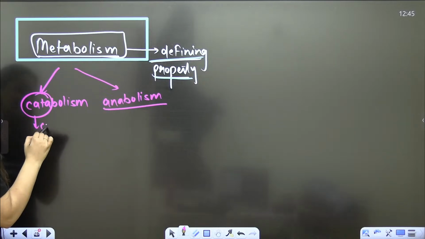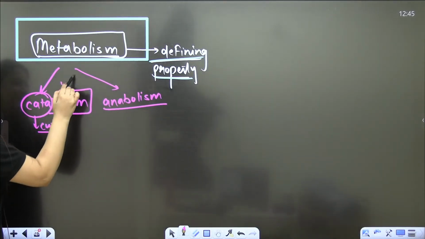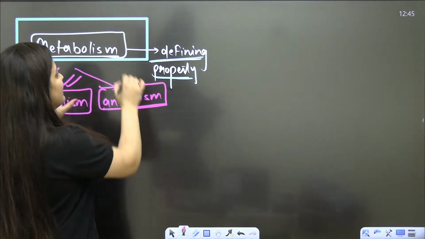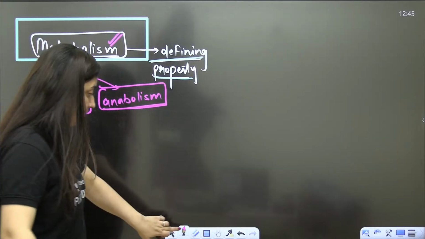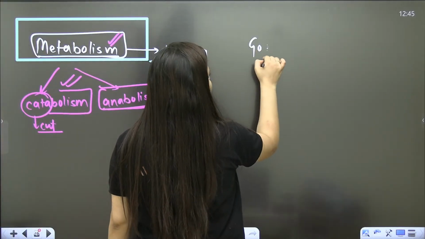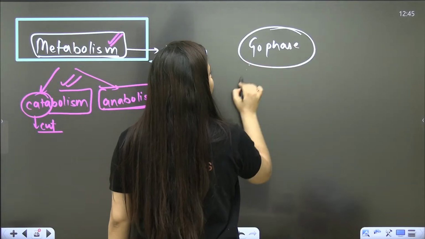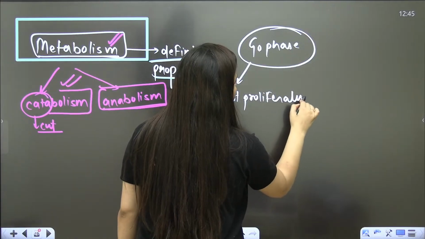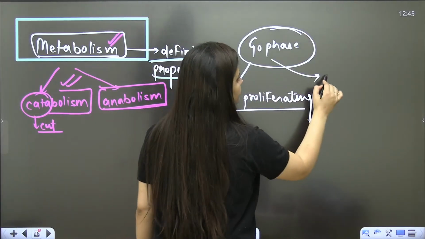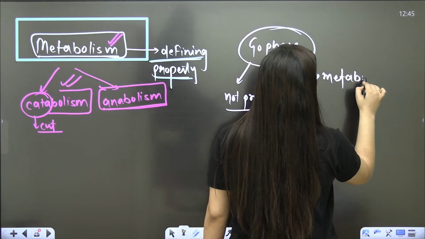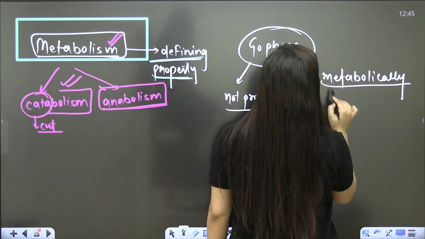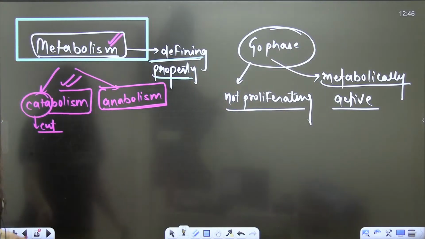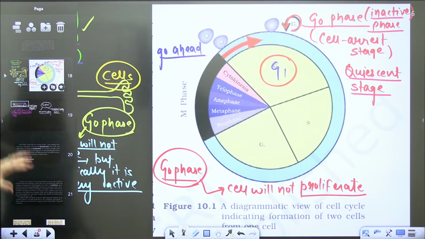Kata means cut, means breakdown. So catabolism means the reactions in which breakdown occurs, and obviously anabolism is build-up. So basically, in all living organisms metabolism will be there. So whenever your cell is in G0 phase, it is not proliferating, it is not dividing, but still it is metabolically very active. You cannot say that metabolically it is inactive. That's what you need to keep in your mind. Understood? So this is what the G0 phase is.